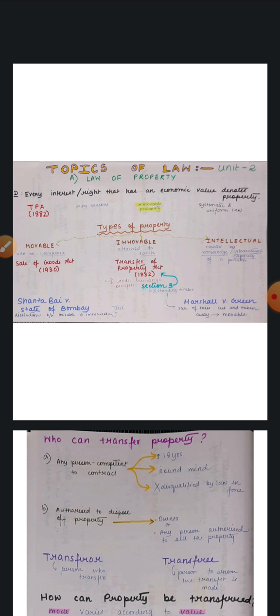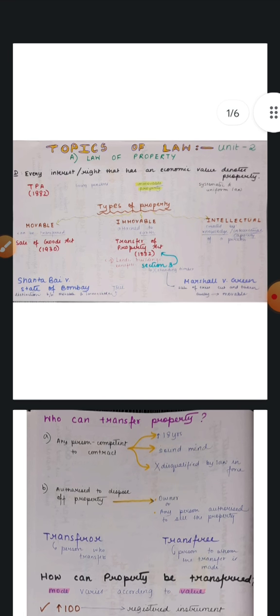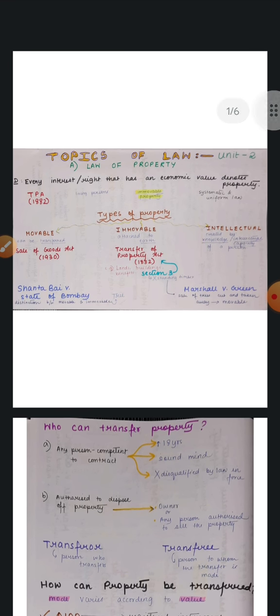First of all, we need to remember the definition of property. Any interest or right that has an economic value denotes property. And in India, such matters about property are governed by the TPA of 1882, the Transfer of Property Act. It's a uniform and systematic law which transfers immovable property between two or more living persons. That's the introduction to TPA.